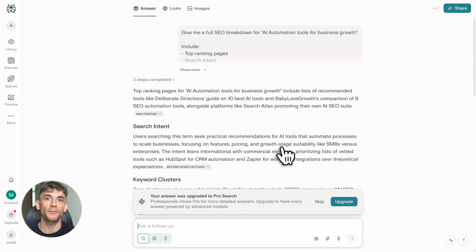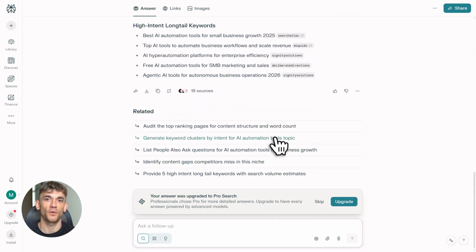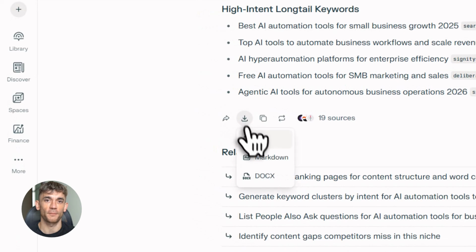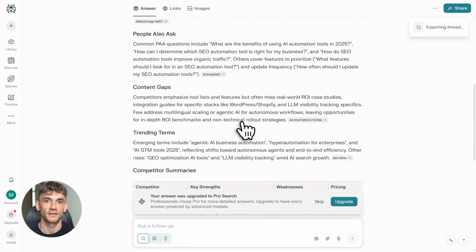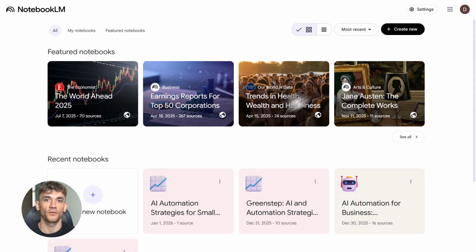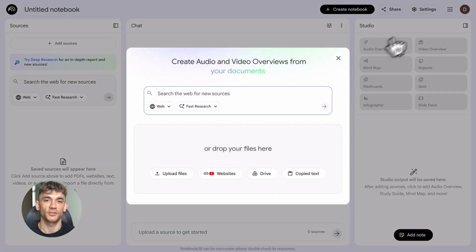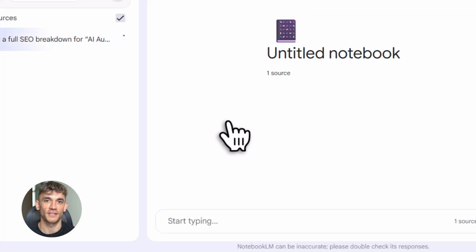Here's why this matters. Most people spend hours doing keyword research, hours more writing outlines, and then even more hours writing the actual content. And by the time they're done, they're exhausted and the content is usually average at best. But with this stack, you're using AI to handle the boring stuff so you can focus on strategy and scaling. And the best part, everything I'm about to show you is completely free. No subscriptions, no paywalls, just 3 tools that work together like magic.